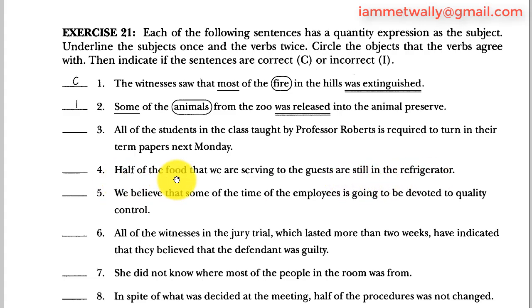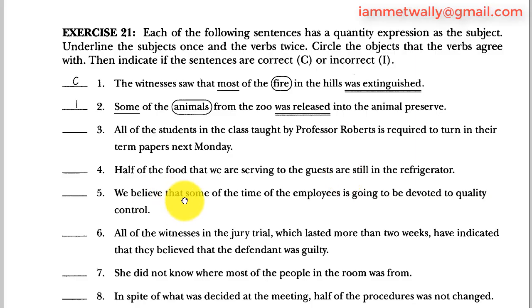4. Half of the food that we are serving to the guests are still in the refrigerator. Half of the food is the quantity expression. Food is the object and it's singular. That is a connector. We are serving: we here is the subject and are serving is another verb. To the guests is a prepositional phrase. Are is the verb of food, so it should be is because food is uncountable. So this sentence 4 is incorrect.